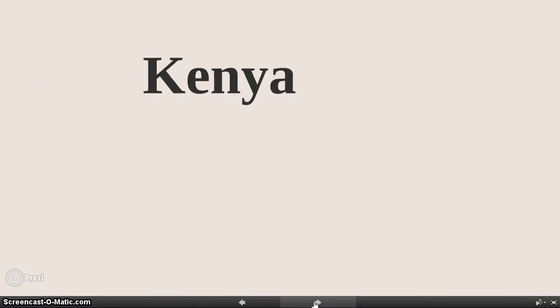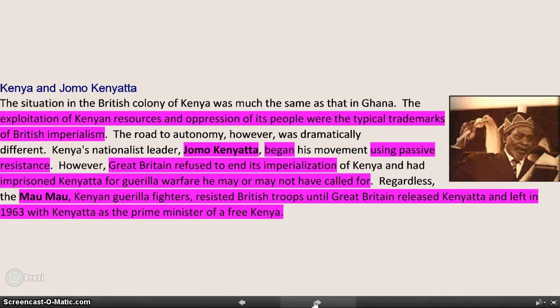Next is Kenya. In Kenya, we have Jomo Kenyatta. Jomo wanted freedom for his country as well. Again, the British controlled Kenya, and they exploited the resources from Kenya as well. Jomo said, no, we don't want this. We're going to use nonviolence, and they did. Great Britain didn't like this guy. They threw him in jail, and he was trying to get independence, and the British didn't like it. And eventually he gets it, and he rules his country for a short time. Again, another country, they use nonviolence, and they get what they want.